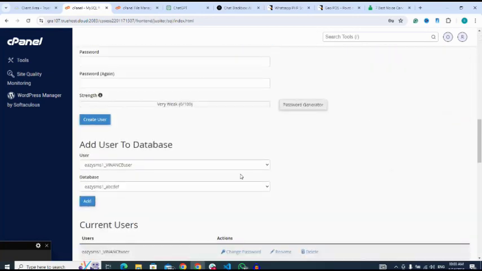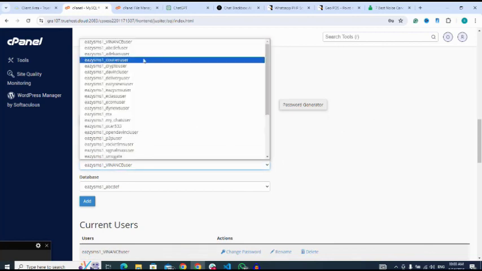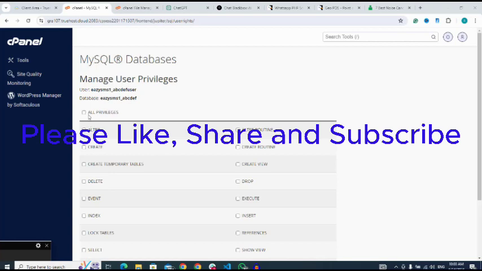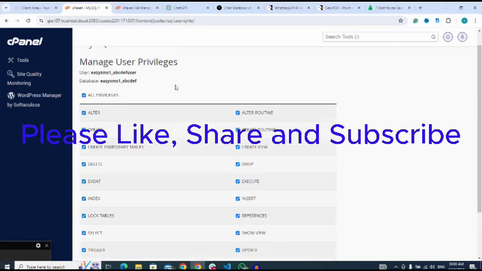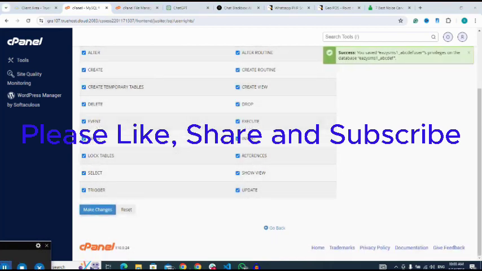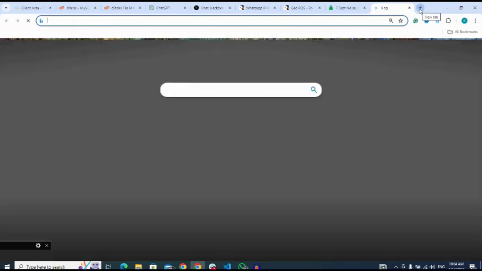So here I will make sure I select the one I just created. Then I click on add. I give all privileges, then scroll down to make changes. I have successfully created my database and uploaded my script to my cPanel.